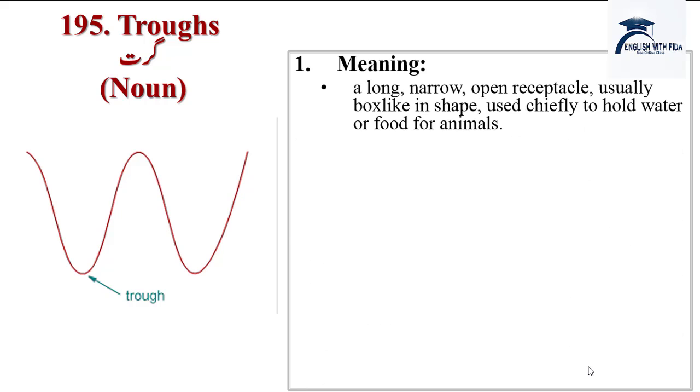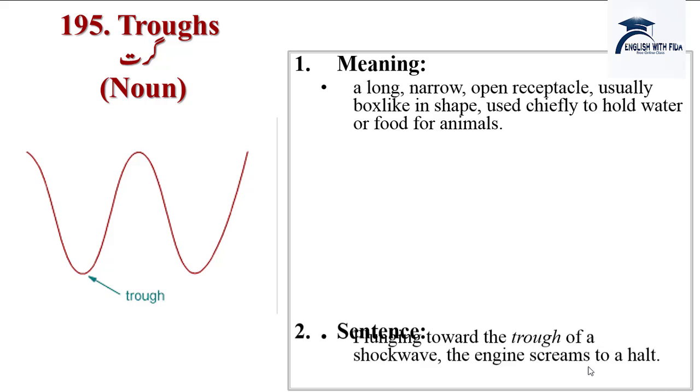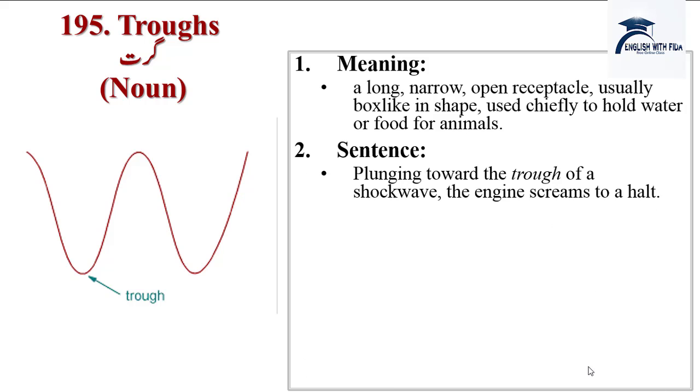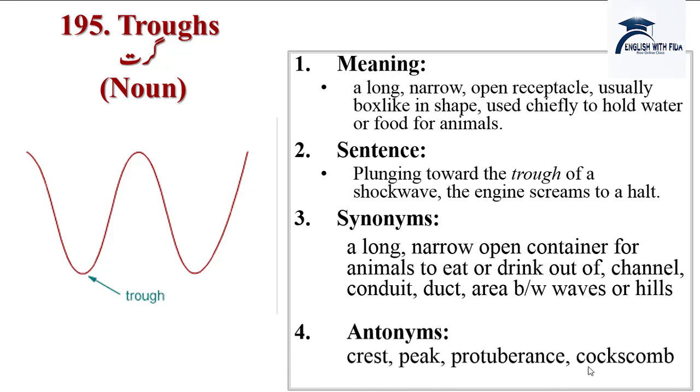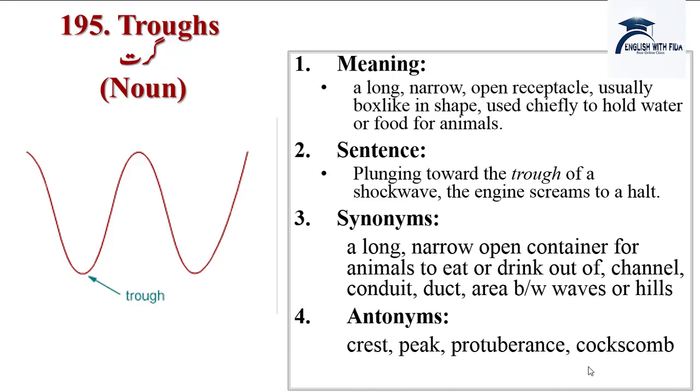Next word is trough, girat, niche ko aana. Meanings are a long, narrow, open receptacle, usually box-like in shape, used chiefly to hold water or food for animals. Sentence is plunging toward the trough of a shock wave. The engine screams to a halt. Synonyms are a long, narrow, open container for animals to eat or drink out of, channel, conduit, duct, area between waves or hills. Antonyms are crest, peak, protuberance, coxcomb.